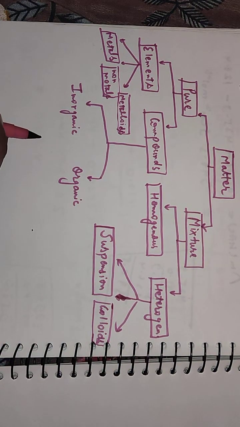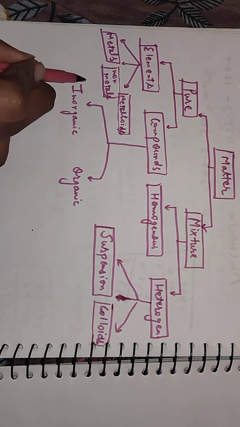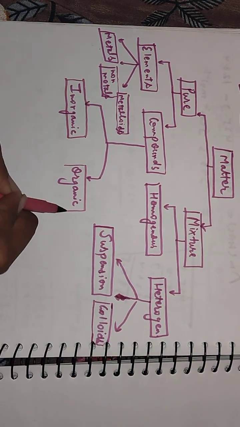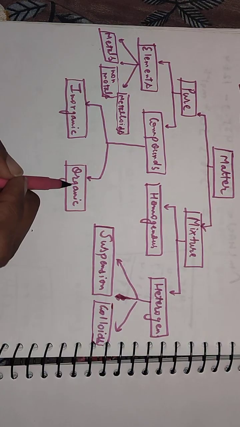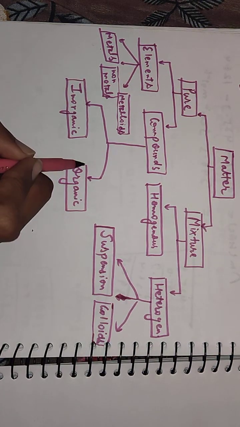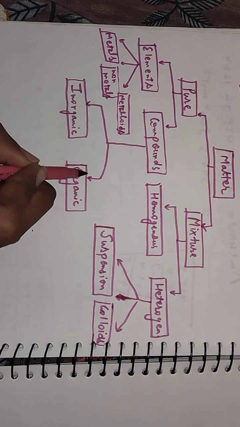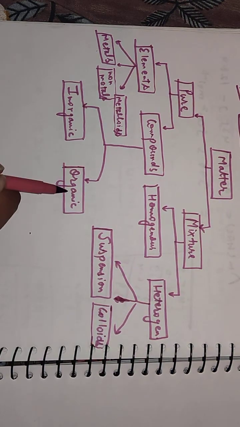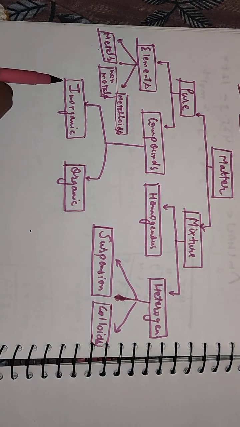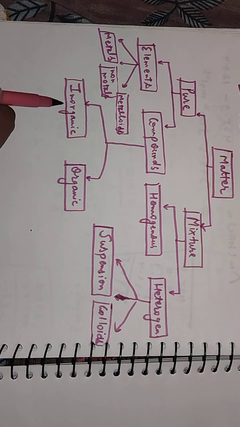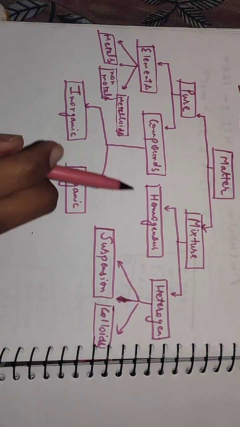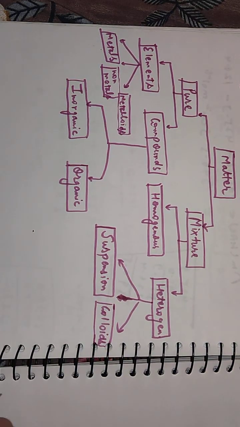So these are the basic classifications of matter. Organic compounds are those compounds which are made up of carbon, usually carbon and hydrogen, or are found in living things, or we can say hydrocarbon-containing or functional group-containing compounds are called organic compounds. Inorganic compounds are those found in the earth's crust in the form of ores and minerals, from which the required elements we separate out by many refining techniques. So matter is basically classified into these categories.